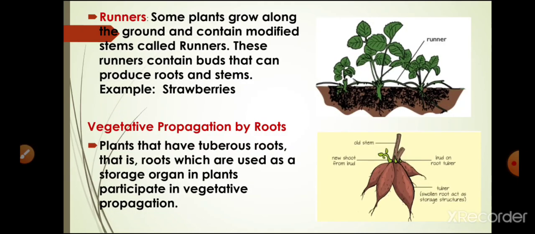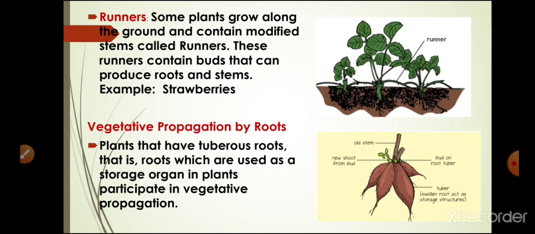Then runners. The most common example is grass. The runner arises as an axillary bud and it creeps horizontally some distance away from the mother plant. Then it strikes root at the node and grows into a new plant. It may break off from the mother plant and grow as an independent plant. For example, strawberries, and I already gave one more example, that is grass. These two are examples of runners.